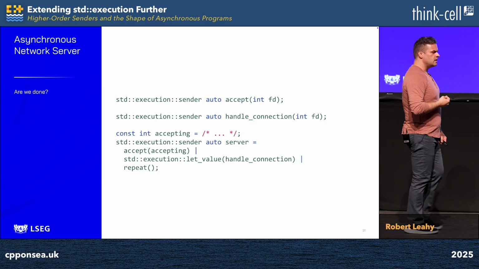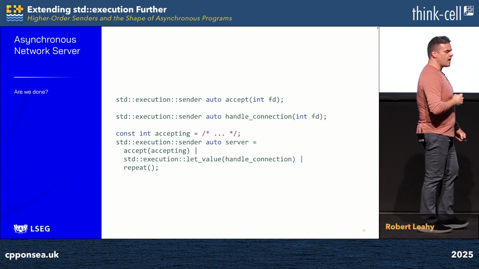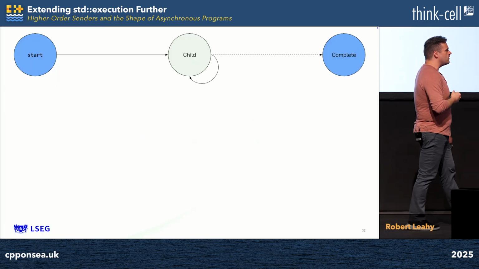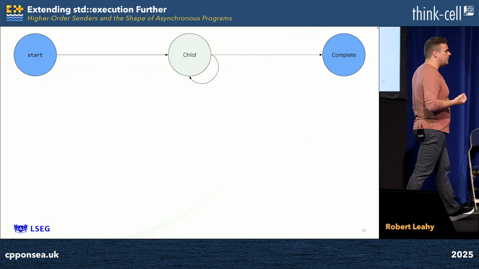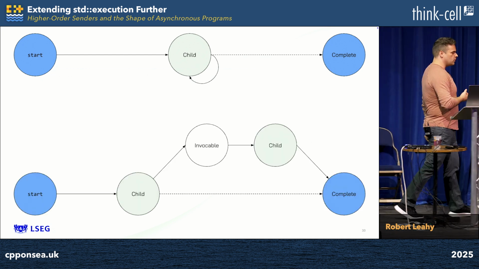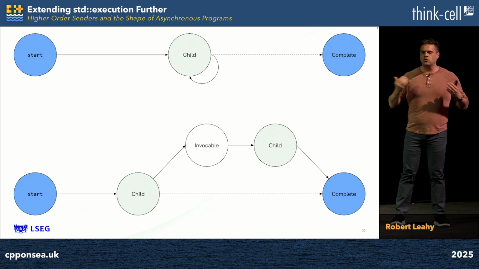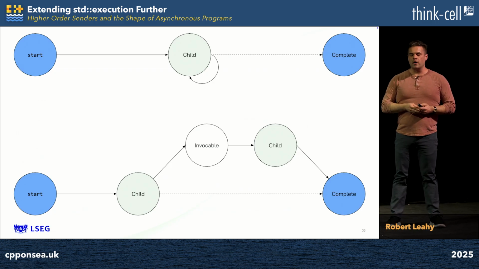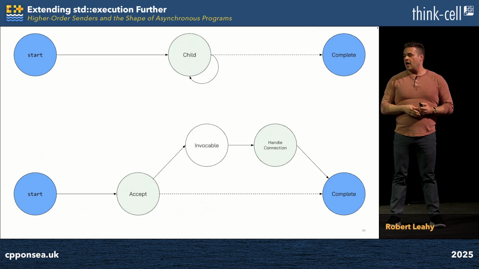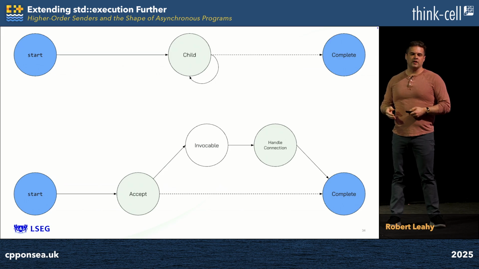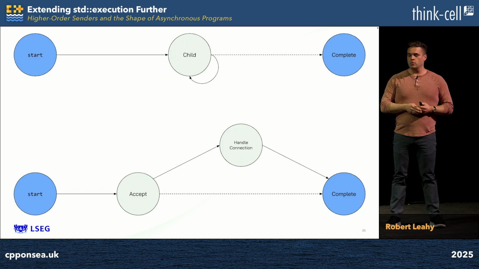Or have we? Let's review what we've actually written. We know this is a graph of the asynchronous execution encapsulated by repeat, and we know this is a graph of the asynchronous execution encapsulated by letValue. But this rendering of letValue is generic. We have specific details about our situation. We can say more than just child. We can say accept and handle connection. And that invocable is just irrelevant glue. It's just visual noise, and so we remove it.